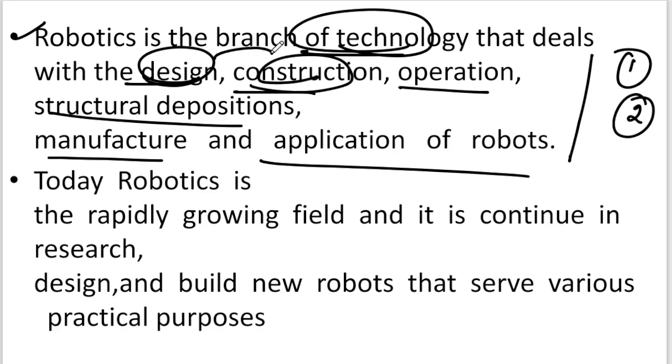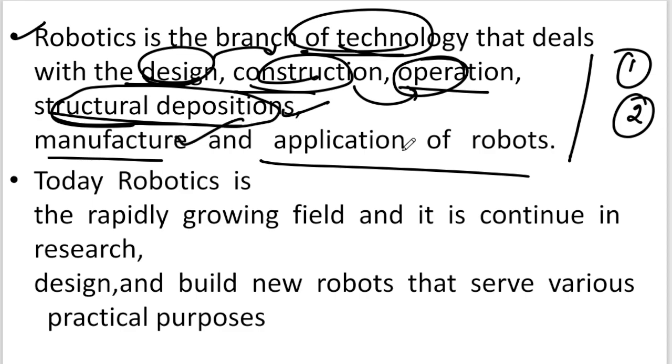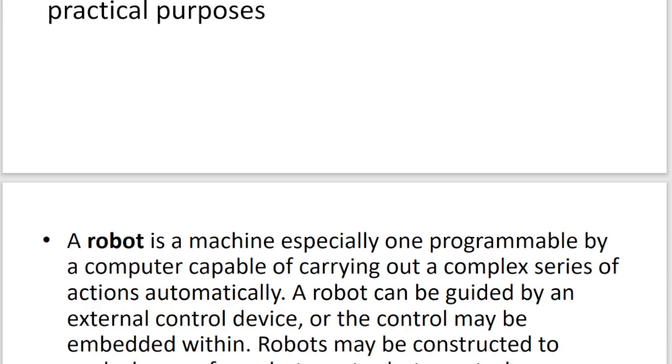After designing the robot, it constructs and operates it. After operations, if any structural dispositions are there, it will do them, and manufacturing. After manufacturing, it needs to be applied somewhere, right? So this application of the robot will be done by this technology. In today's world, everywhere we can see the robot.